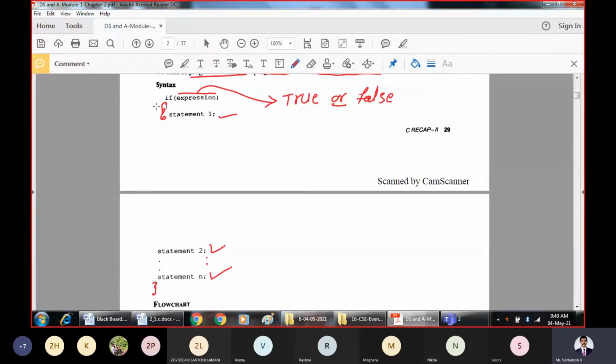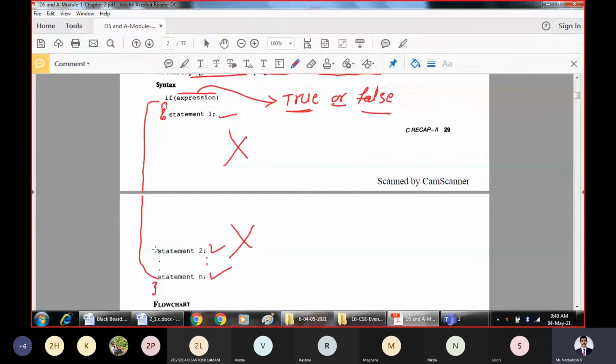These will be executed from here to here, only if this condition is true. If it is false, these statements will not be executed. That is how the if works. First, evaluate the expression and check whether it results in true or false. If it is true, we execute the statements present within the block. If it evaluates to false, then we skip these statements. That is the very simple functionality of the if statement or if block.